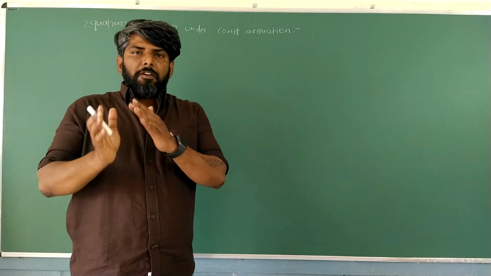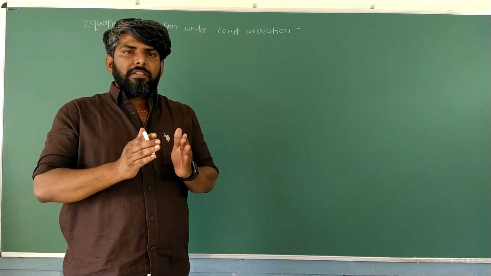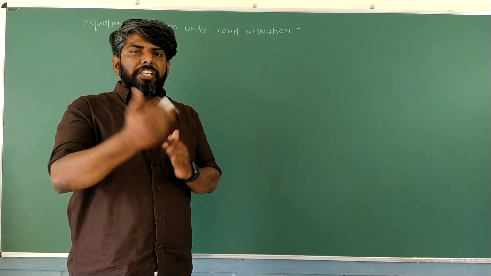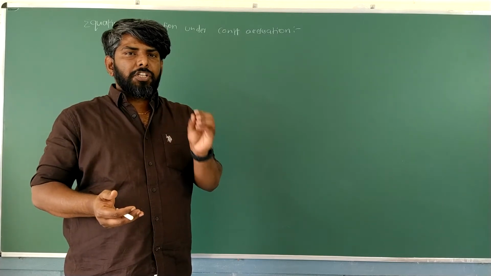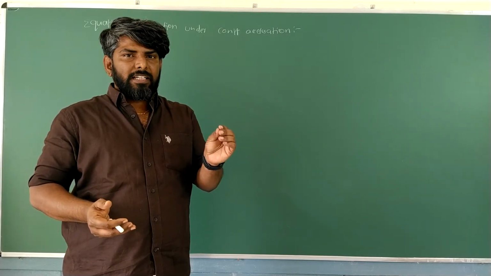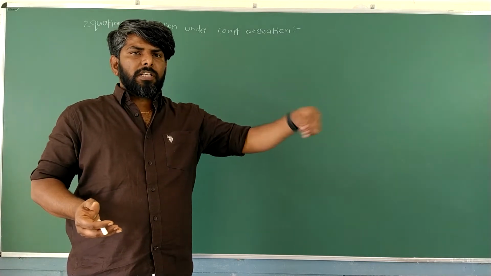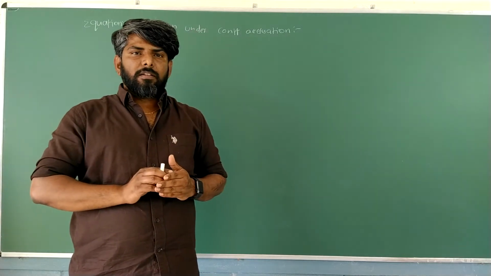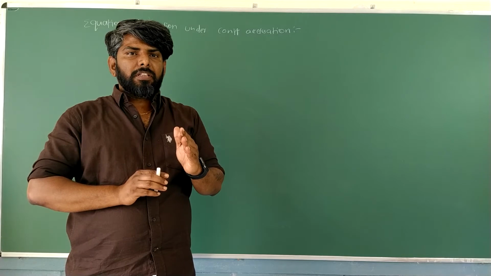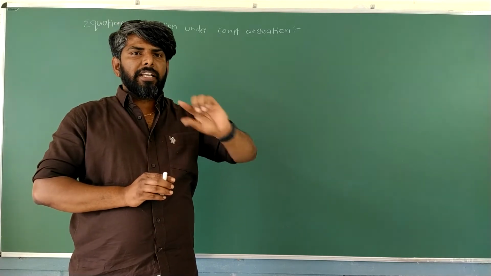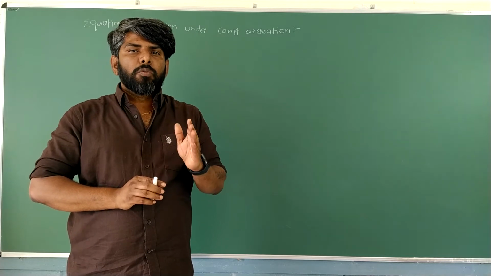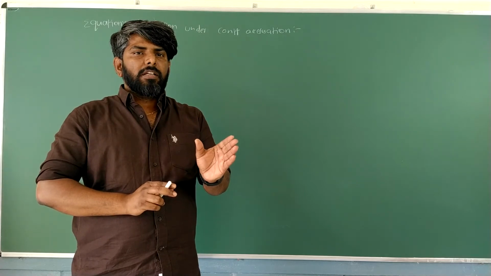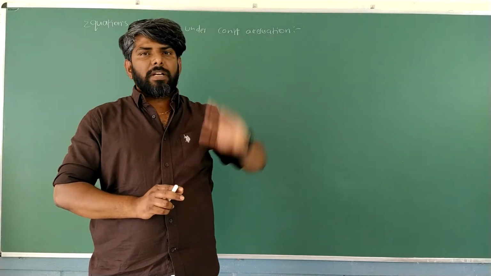Means when the body is moving along a straight line with constant acceleration, means acceleration will be there, but that is not going to change continuously. The same acceleration. For example, initially 2 meters per second square acceleration. After 4 seconds, after 5 seconds, after 10 seconds, the acceleration must be same. Got it? When the body is moving with same acceleration until ending of its journey, then we are going to say it is moving with constant acceleration. Constant acceleration means slowly and equally it is going to increase its velocity.